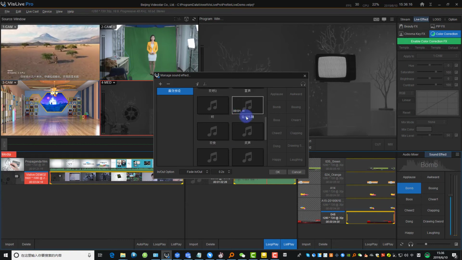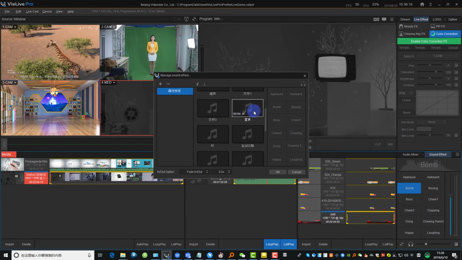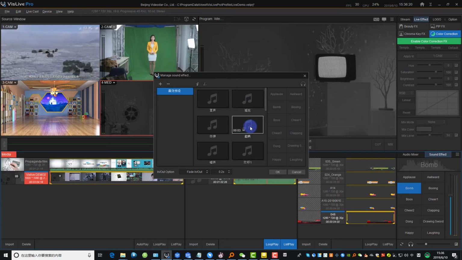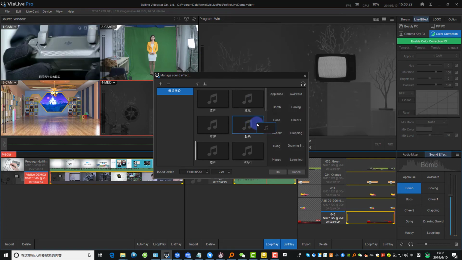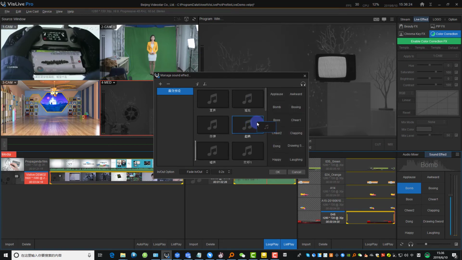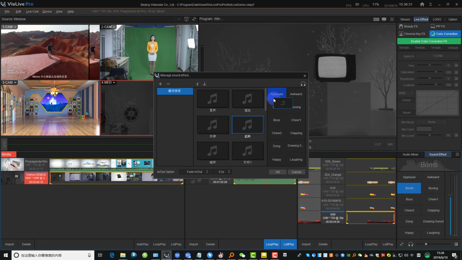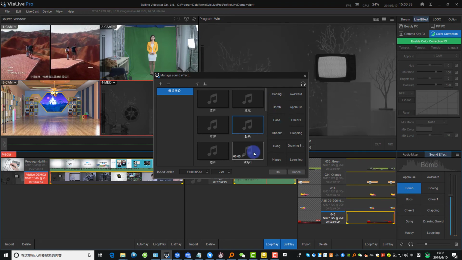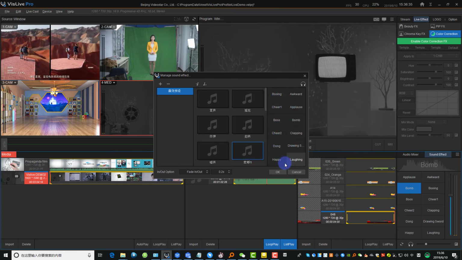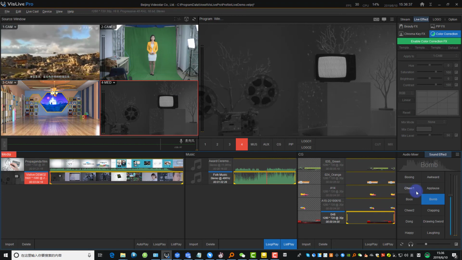After that, you may want to list your audio effect in the preset library. Just select the audio effect and drag and drop it in the preset library on the right. Voila, it will be shown in the preset library.